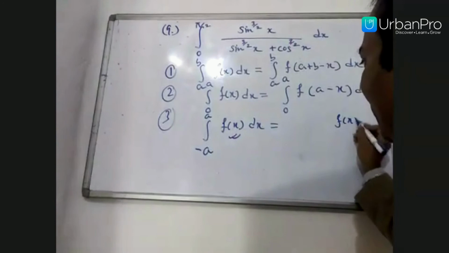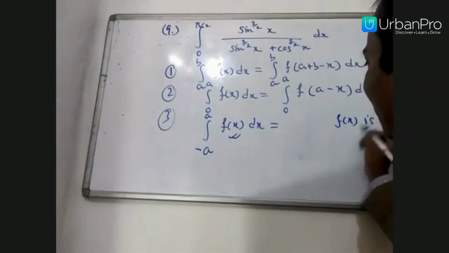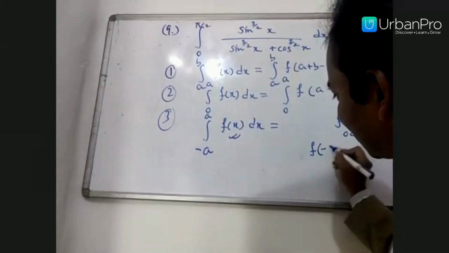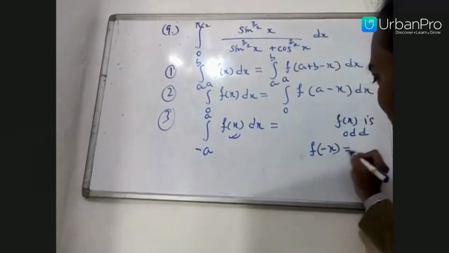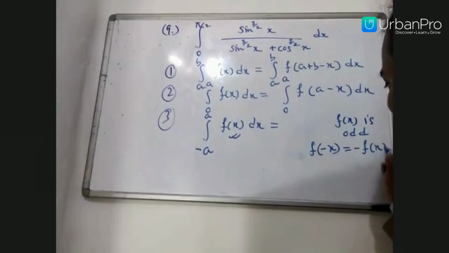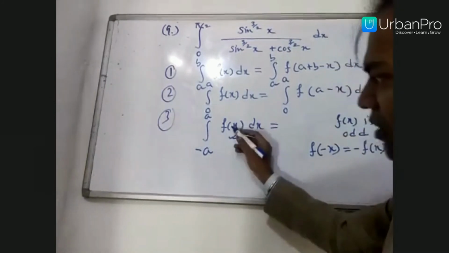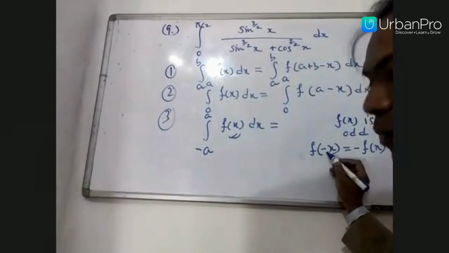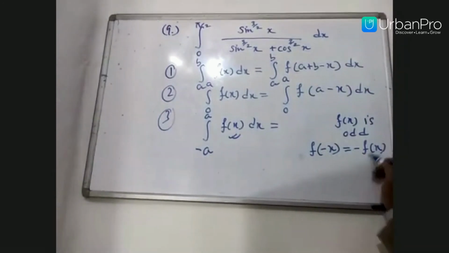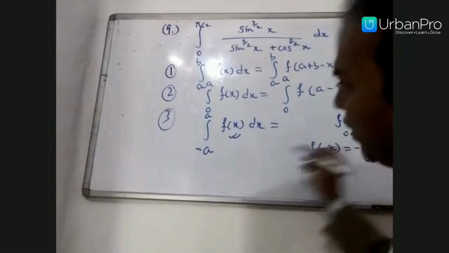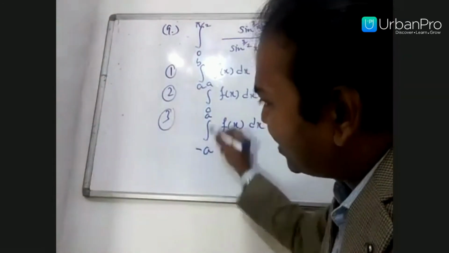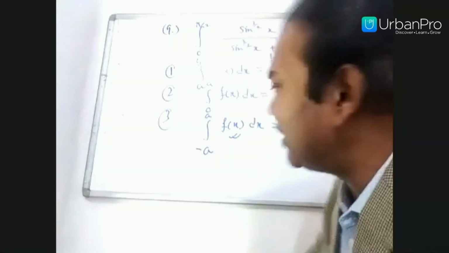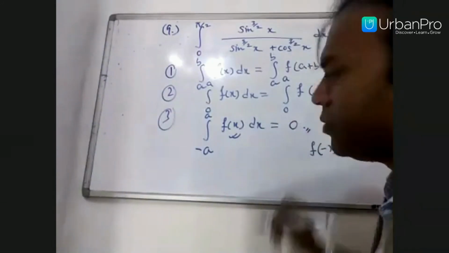If f of x is odd, meaning what? If you put minus x in place of x, f of minus x becomes minus f of x. How do you check whether the function is odd? If f of minus x becomes minus f of x, your function is odd. So wherever the function is odd and the limit is minus a to a, in this kind of definite integration problem, the answer always becomes 0.